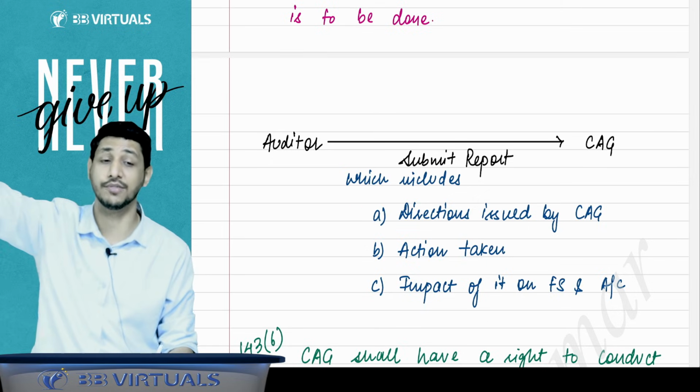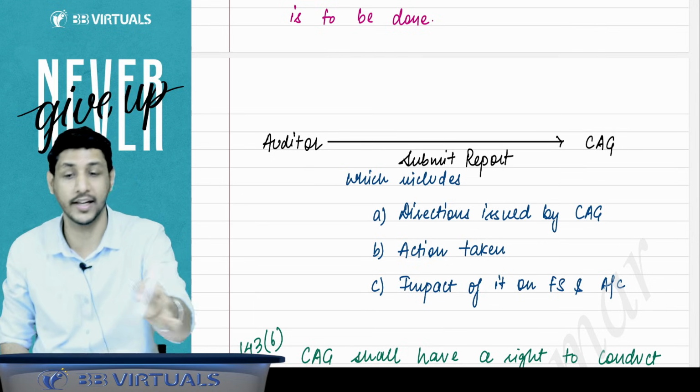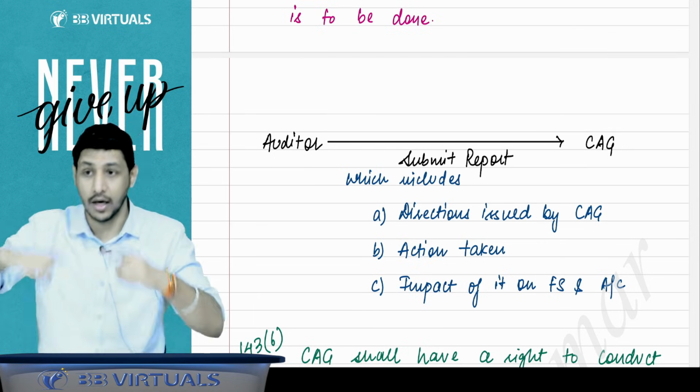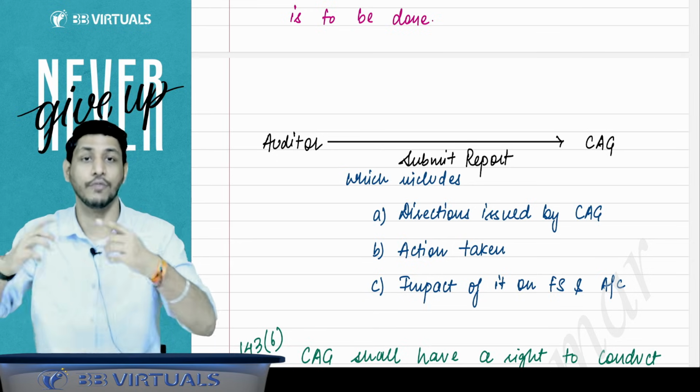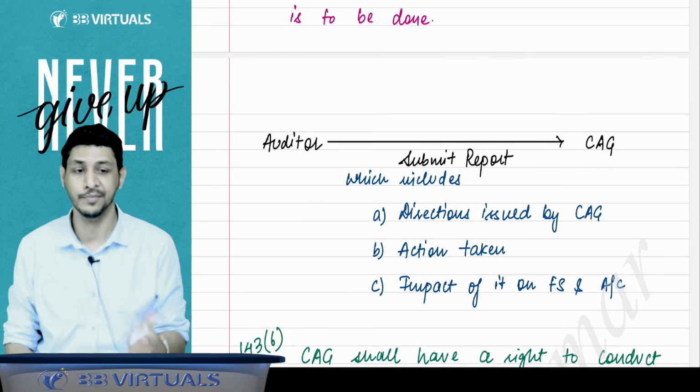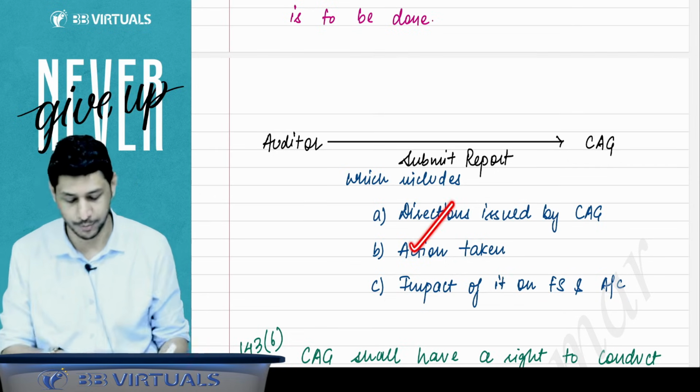Like, what are the directions which were issued by the CAG, that you should do the audit in so and so manner? How the auditor has taken care of those directions, how the auditor actually acted, what is the action taken by the auditor, and what is the impact on the financial statement. You have to tell this in the audit report.